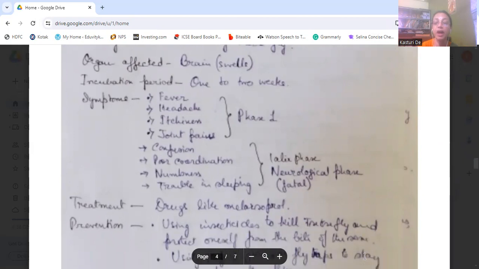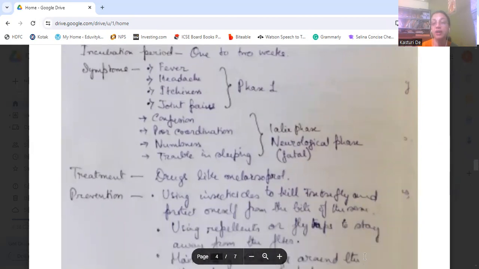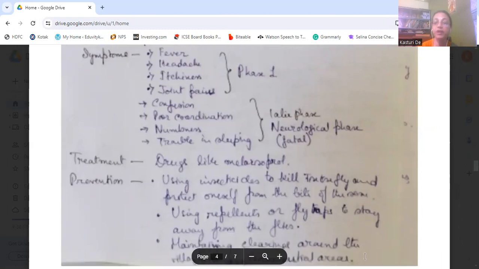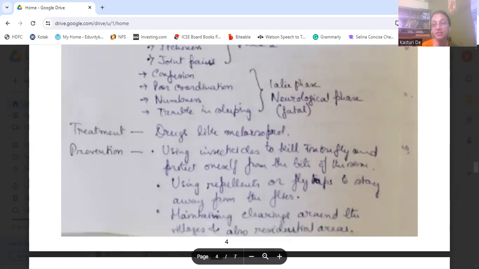Okay? And how is this treated? Through drugs like melarsoprol. Okay? And it's prevented by using insecticides to kill the tsetse fly and protect oneself from the bite of the same. Using repellents or fly traps to stay away from the flies, and maintaining clearings around the villages and also residential areas.